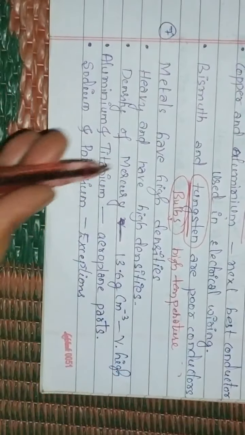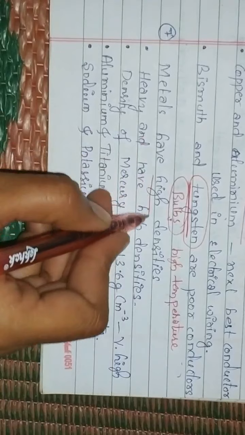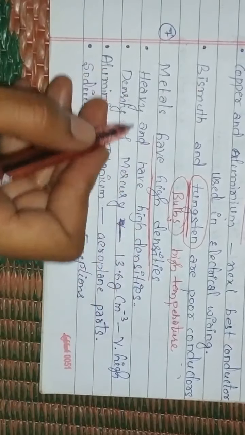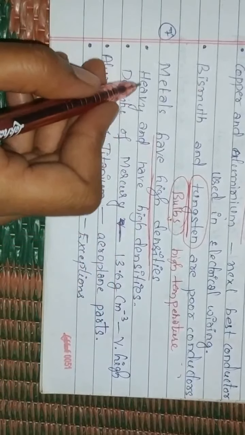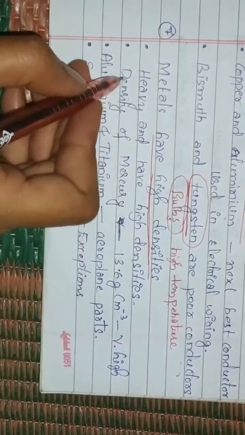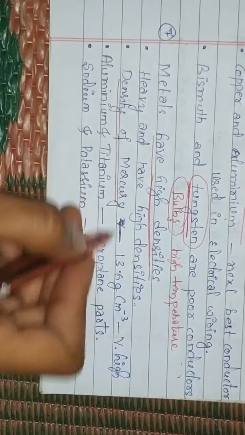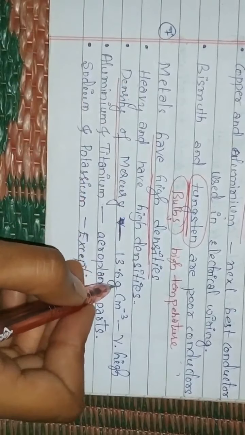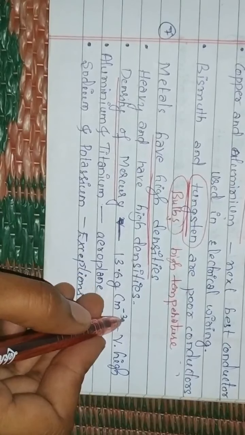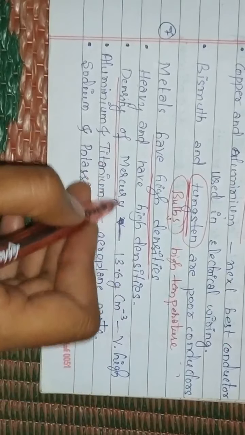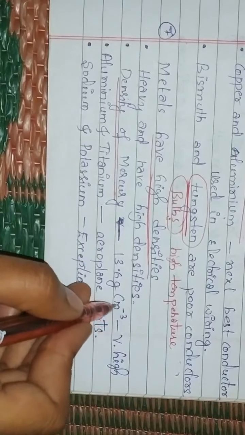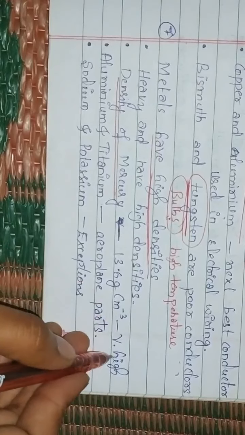Next property is that metals have high densities. These metals are heavy and have high densities. For example, the density of mercury is 13.6 grams per centimeter cube, which is very high.